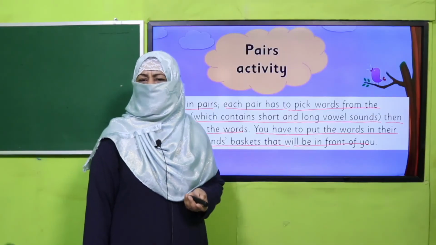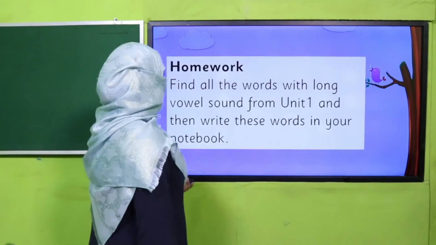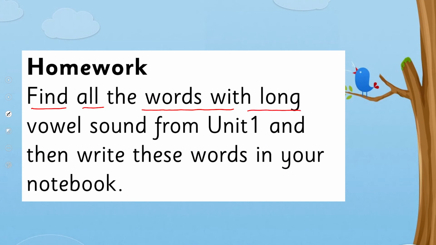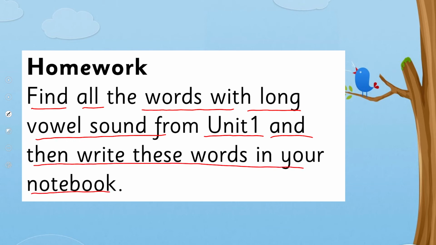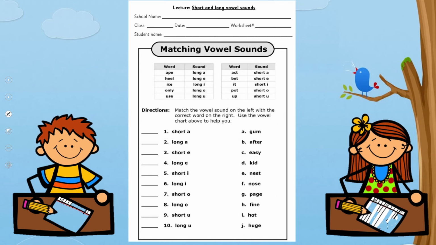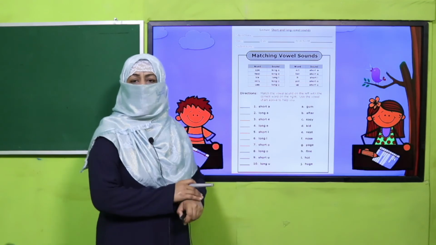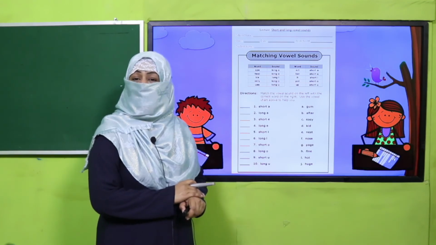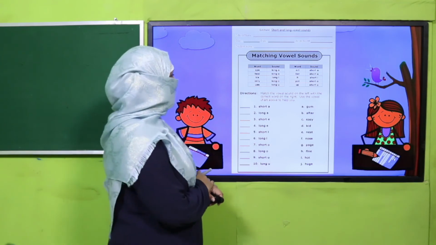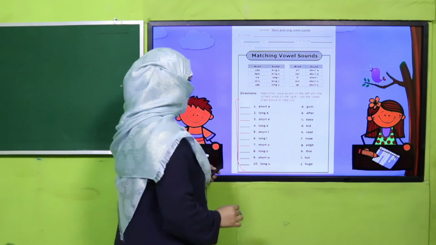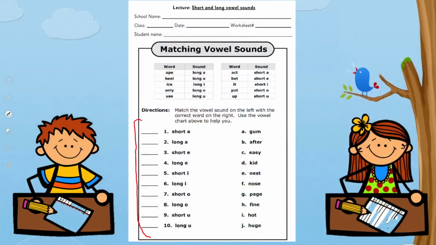Yes, my dear children, are you done with it? Good job. So here I am giving you a homework. Find all the words with long vowel sound from Unit 1 and then write these words in your notebook. And here is a worksheet. Again, my fellow teachers, the links for this worksheet, lesson plan and PowerPoint presentation are given. You may click, download, and kindly provide a printed worksheet to students for practice. And students, what you are going to do? You will match the short and long vowel sounds. As a column is given, you will match both columns.